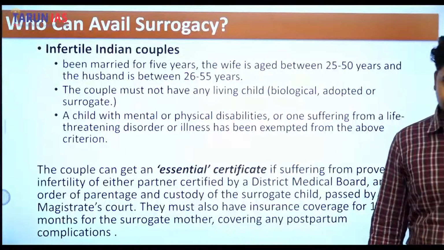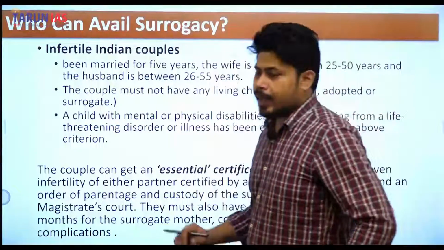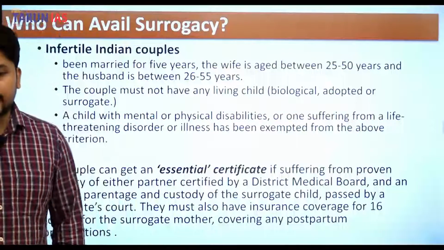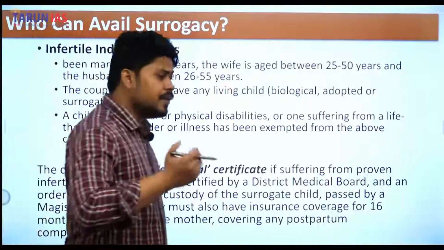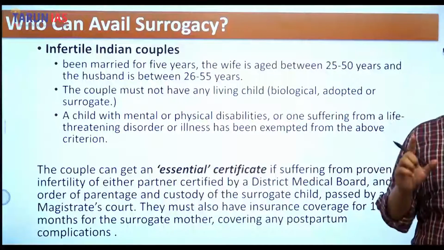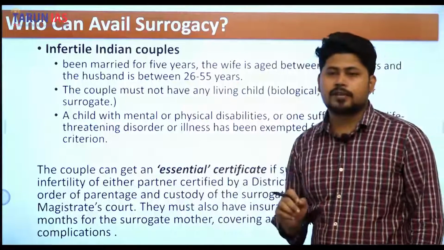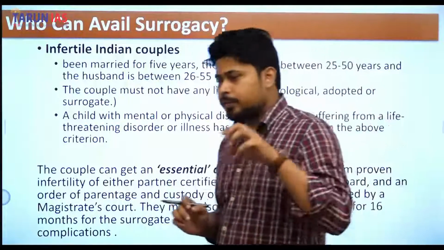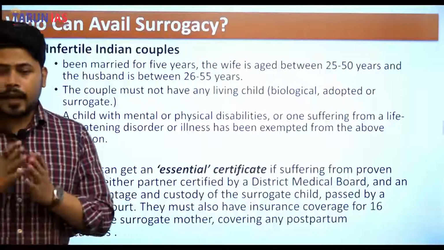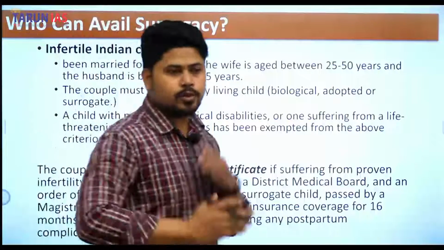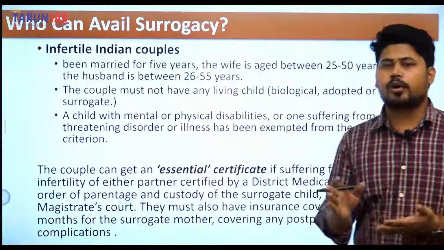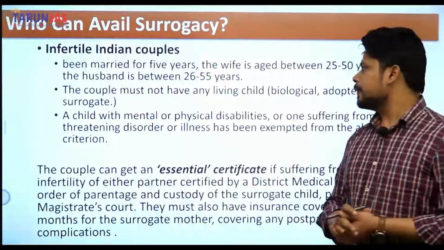Okay, now this age limit and the time limits mean that even married couples cannot have surrogacy unless they have been married for at least 5 years. That means the government is putting a lot of stress on the fact that people should have tried enough to conceive through the natural route, and are not just taking the shortcut of surrogacy.